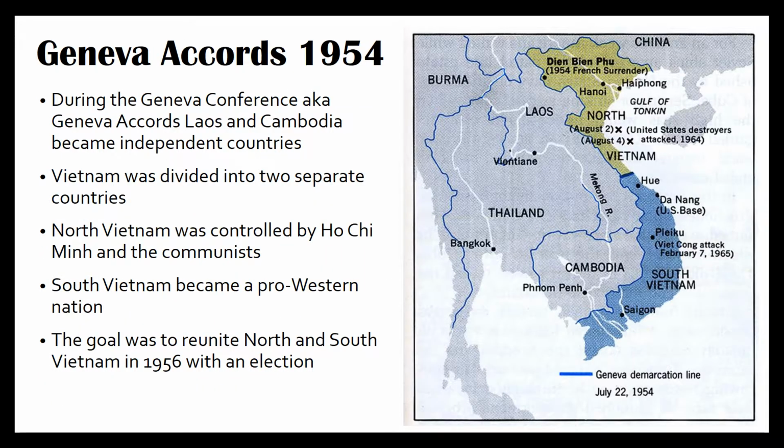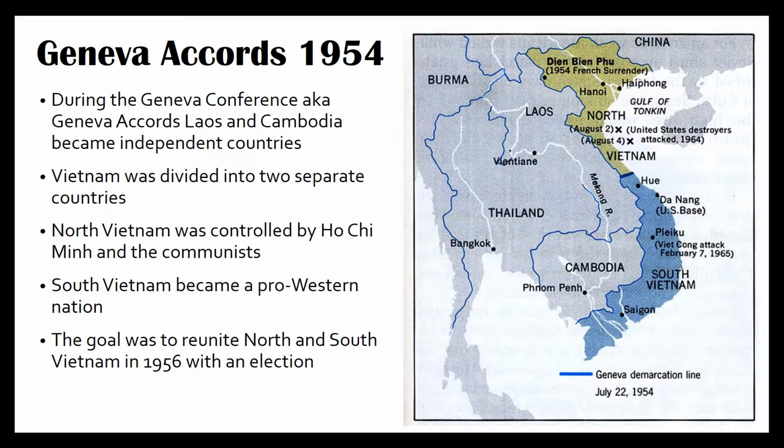The Geneva Accords of 1954. During the Geneva Conference, also known as the Geneva Accords, Laos and Cambodia became independent countries. Vietnam was divided into two separate countries. North Vietnam was controlled by Ho Chi Minh and the Communists. South Vietnam became a pro-Western nation. The goal was to reunite North and South Vietnam in 1956 with an election.